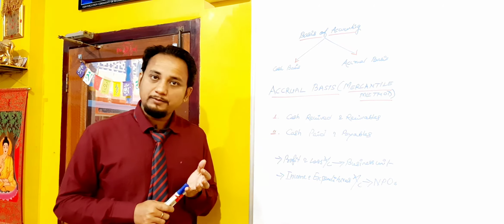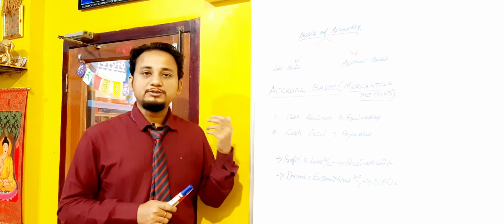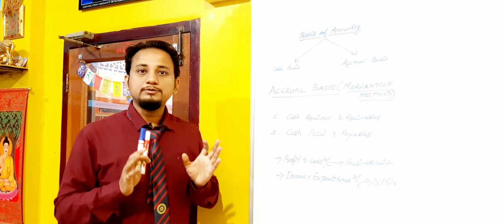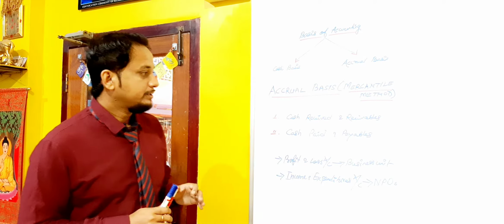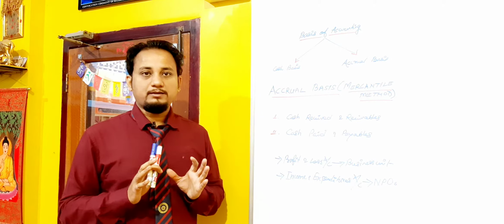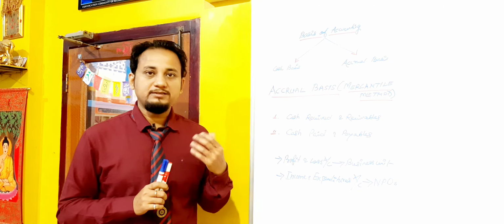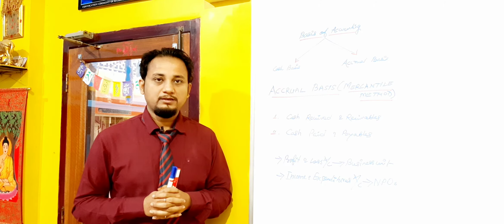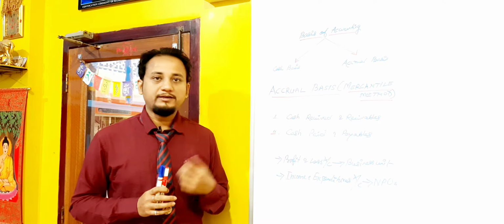So it considers both cash transactions as well as credit transactions. The cash basis totally excludes credit transactions, while the accrual basis includes all credit transactions that take place in the business. Actually, the accrual basis of accounting is said to be the actual parameter for measuring the financial performance of a business, because in the cash basis we only consider payments made in cash and the credit payments are left behind, but here they also consider credit payments.